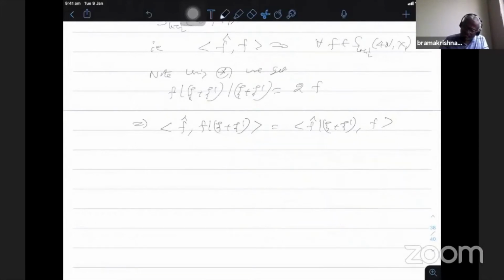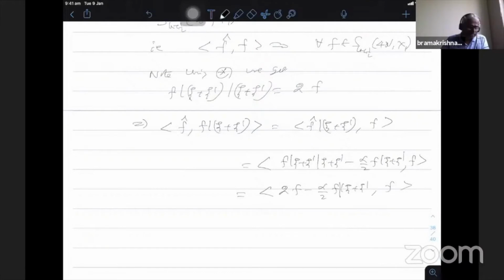This is equal to f bar psi plus psi dash bar psi plus psi dash minus alpha by 2 f bar psi plus psi dash, comma f, which is nothing but 2 times f minus alpha by 2 f bar psi plus psi dash, comma f.